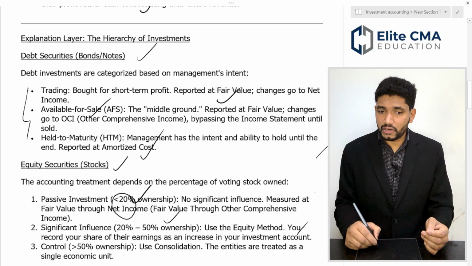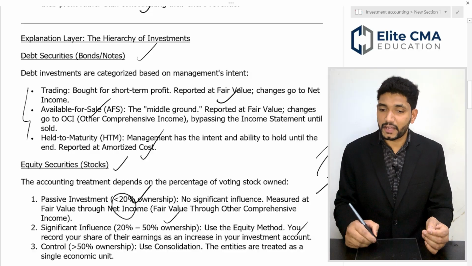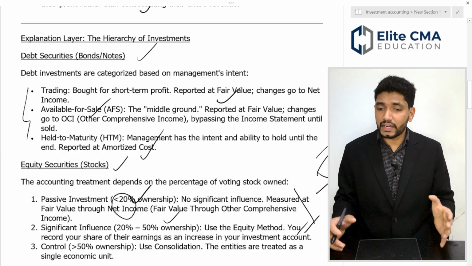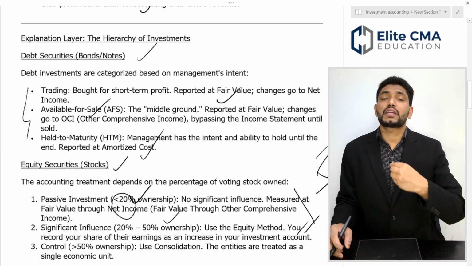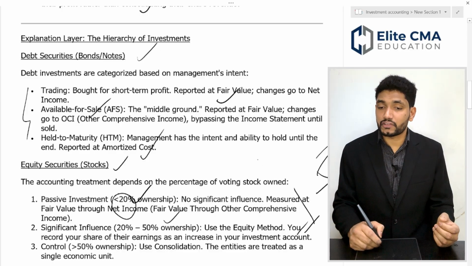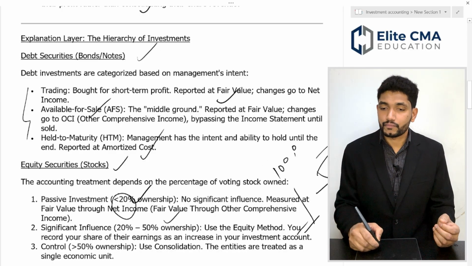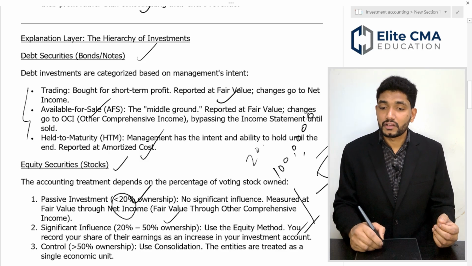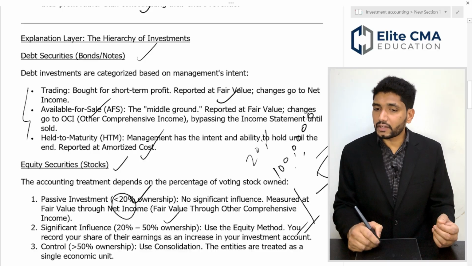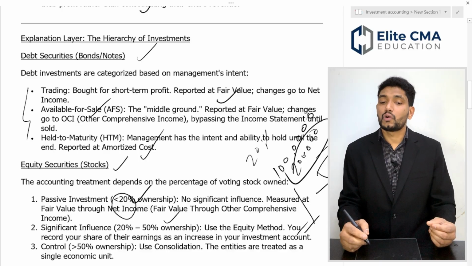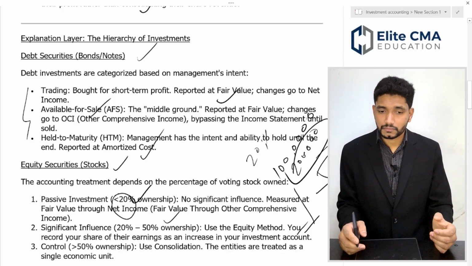So in the significant influence case, suppose your subsidiary earned 1 million profit and your ownership is 20%. In this case, you can record 200,000 in your investment account as investment appreciation.